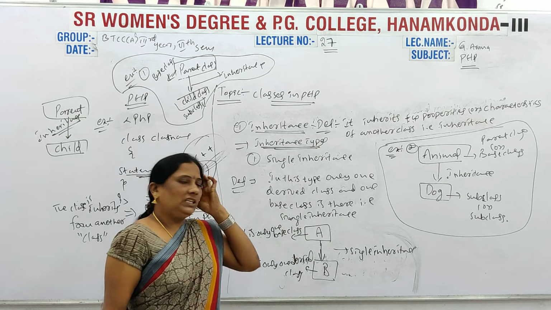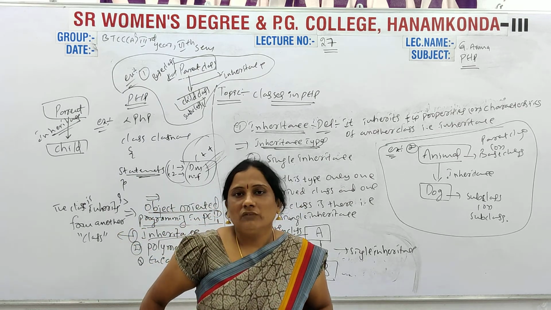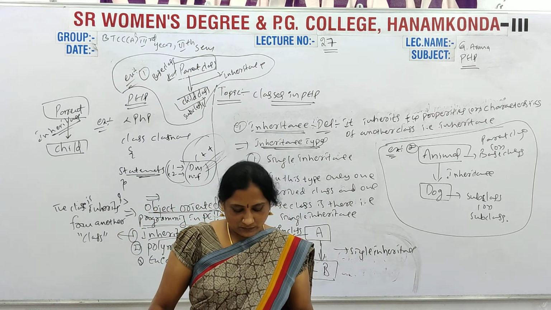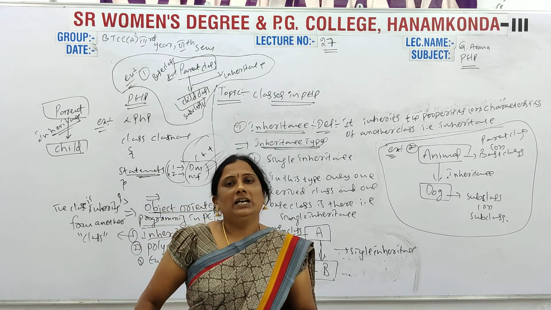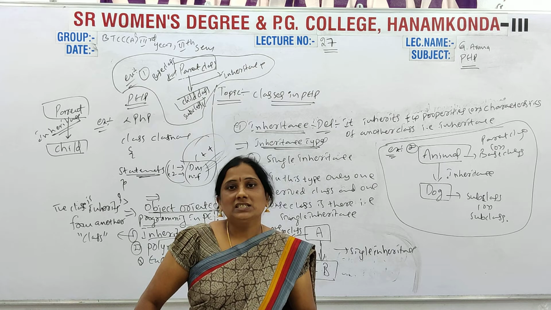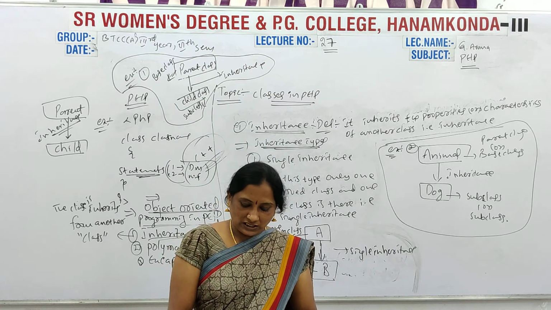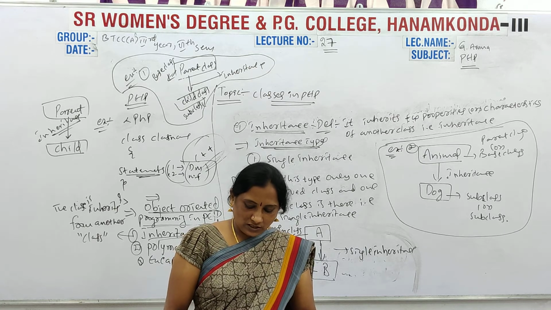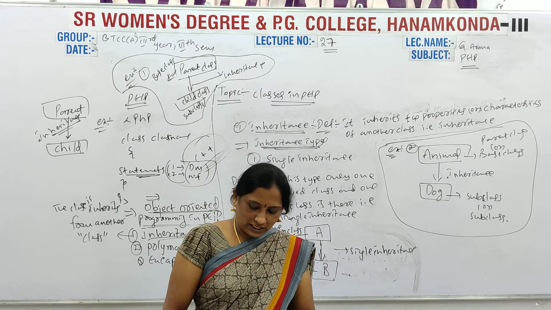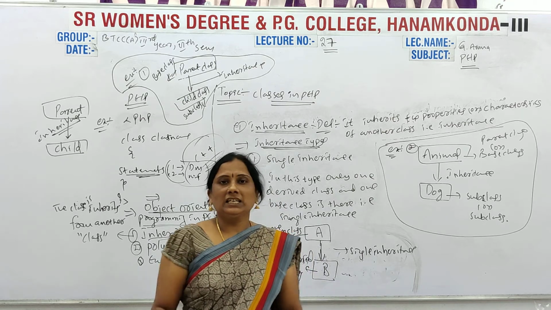So the first one is single inheritance. The second one is multiple inheritance. Then the third one is hierarchical inheritance.